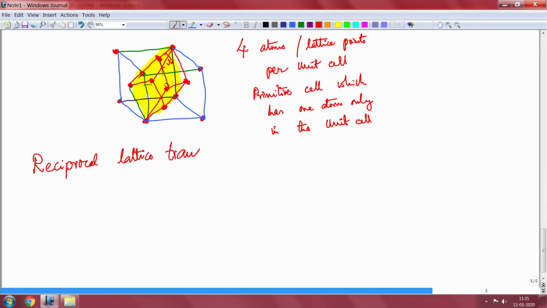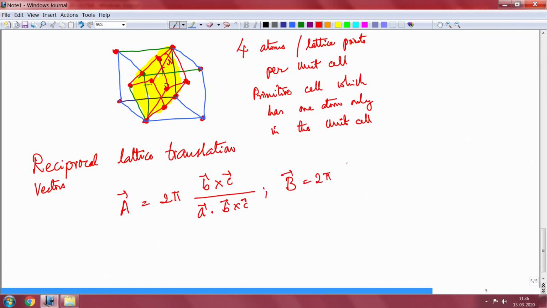I construct the reciprocal lattice translation vectors as A equal to 2 pi times B cross C divided by A dot B cross C, B equal to 2 pi times C cross A by A dot B cross C.